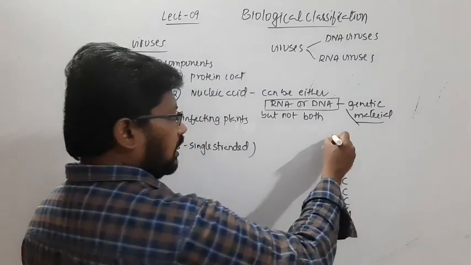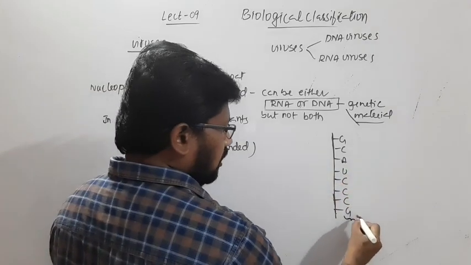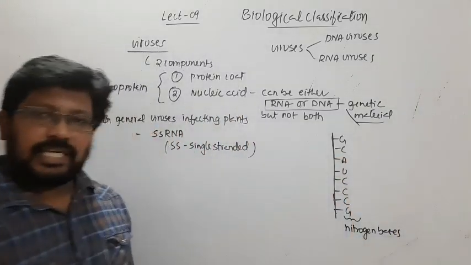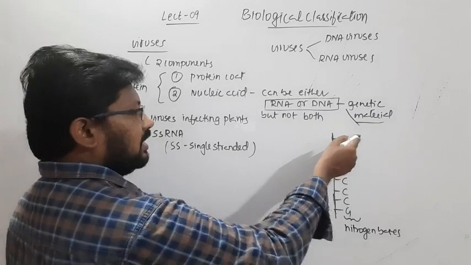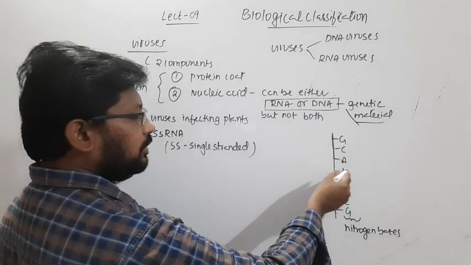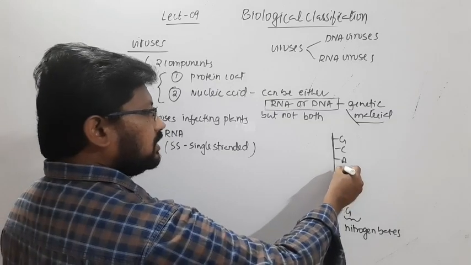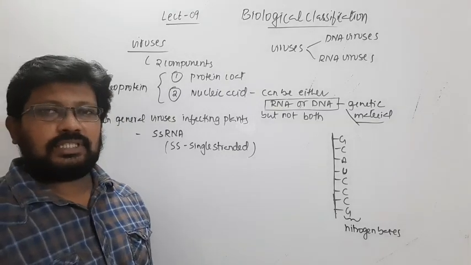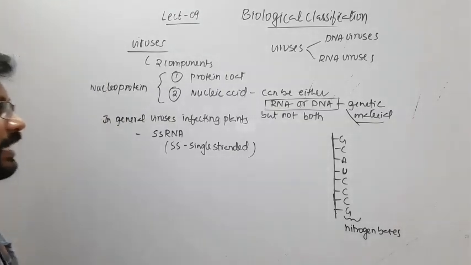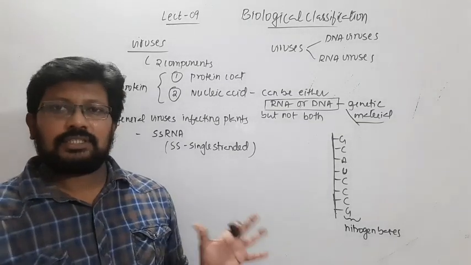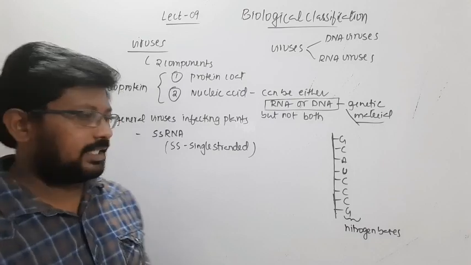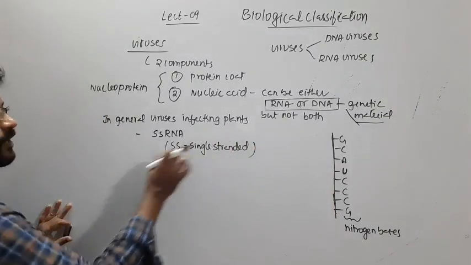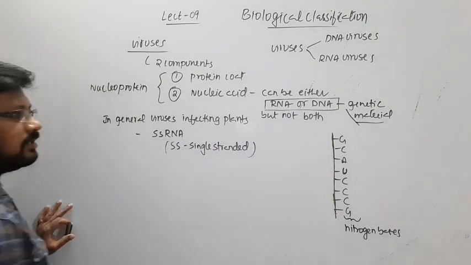These are all the nitrogen bases, which we will study later. G stands for guanine, C for cytosine, A for adenine, U for uracil. If we see U, then it is RNA, and if it is replaced with T, then that is DNA. Those things we will discuss in detail in the chapter Molecular Basis of Inheritance. I'm just giving a basic idea of what single-stranded RNA looks like.